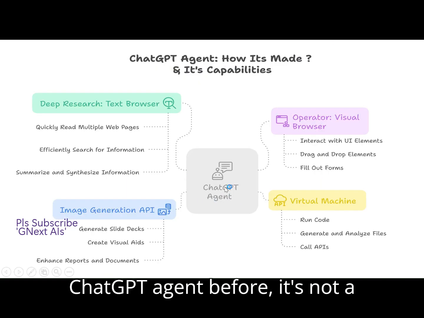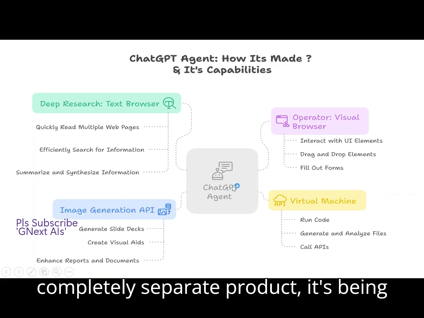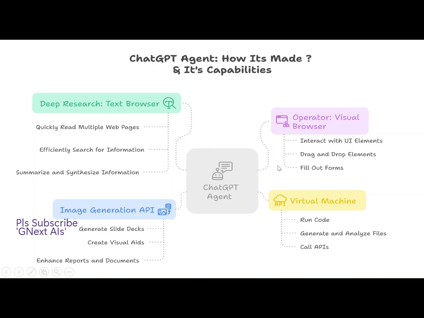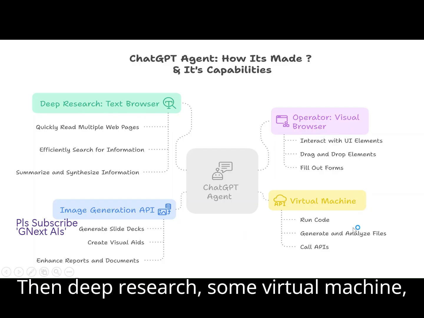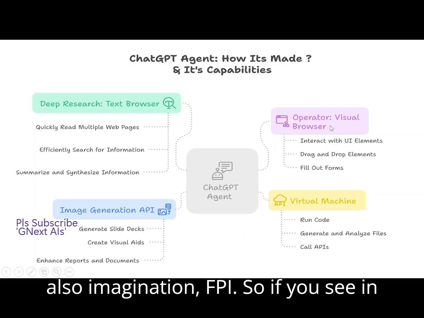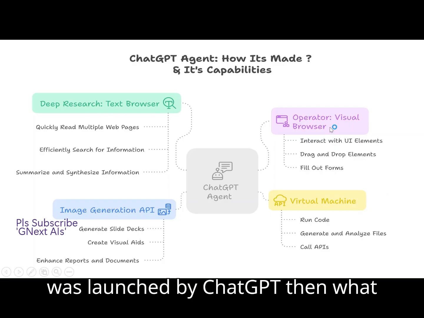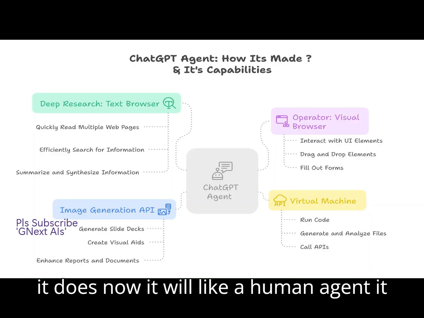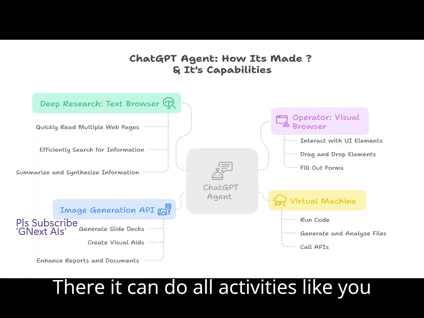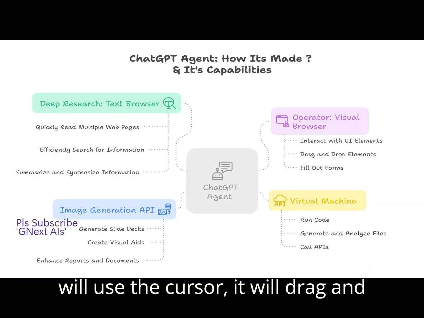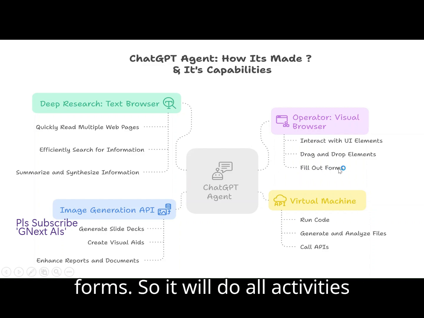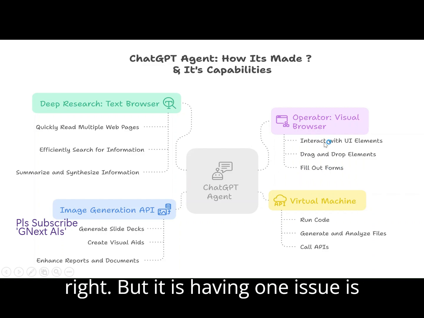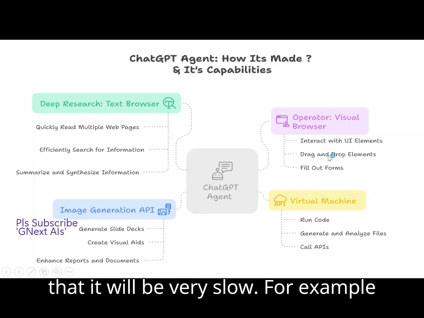If you see this ChatGPT agent, it's not a completely separate product. It's being done with the help of the operator, deep research, a virtual machine, and also an image generation API. In the beginning of the year, the operator was launched by ChatGPT. What it does is act like a human agent. It will go to different websites and do all activities. Like you use the cursor, it will drag and drop and fill out the forms. So it will do all activities, right? But it has one issue: it is very slow.